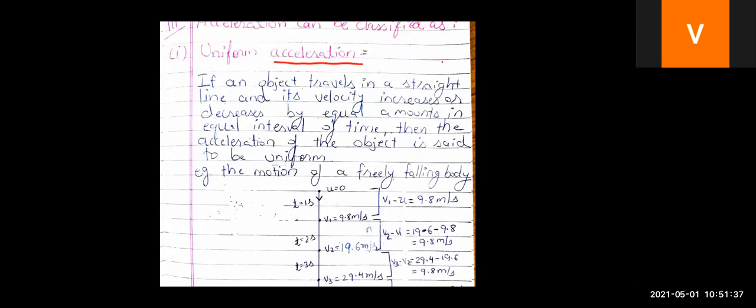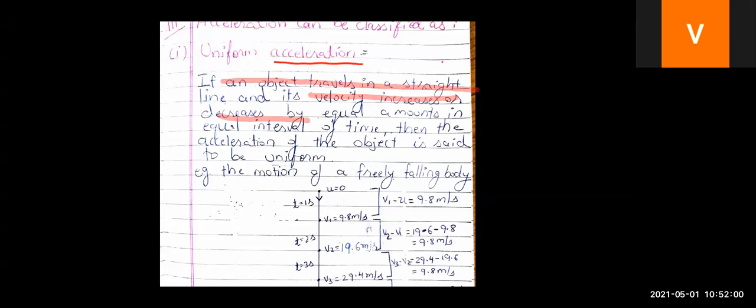So how are we going to start our definition? If an object travels in a straight line, सबसे पहले हमने बोल दिया that the direction is constant. If the direction is constant, first step. Second, it's change in velocity. Here you can use the word change in velocity, right? Velocity increase or velocity decrease, that is nothing but change in velocity.